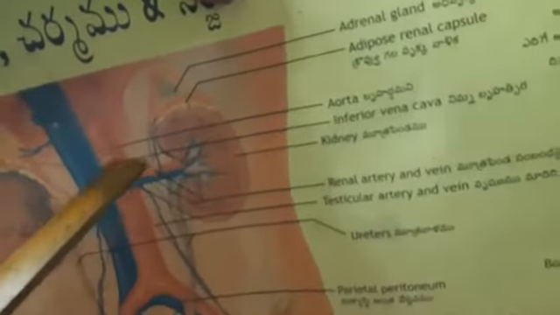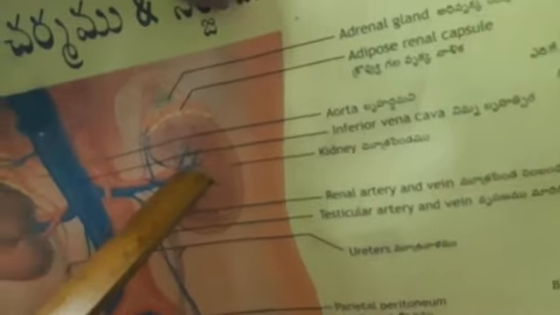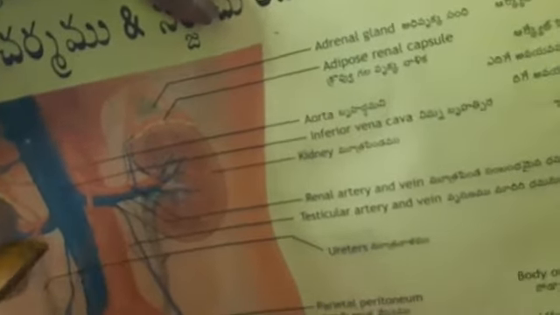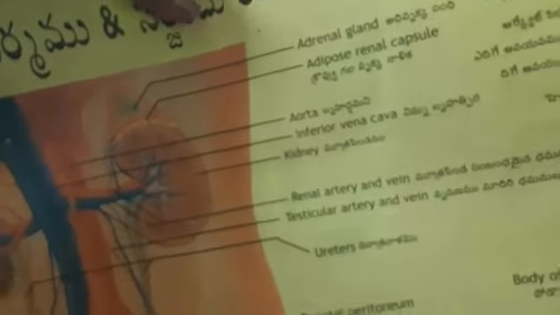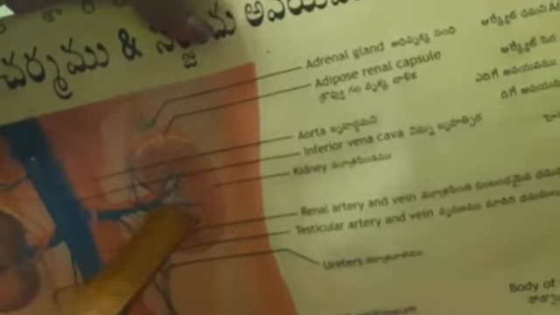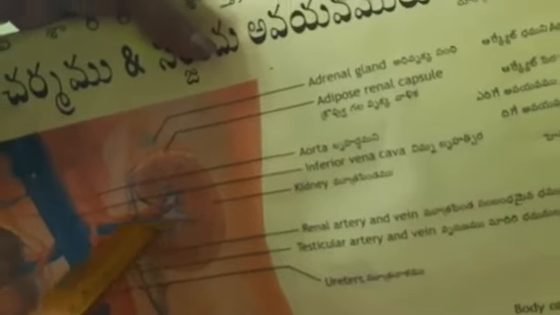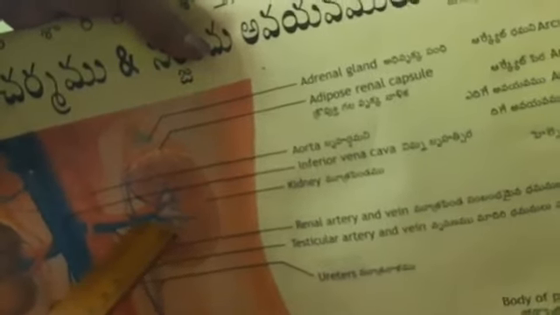Here you can see a branch of the dorsal aorta entering into the kidney as the left renal artery and right renal artery. Similarly, the vena cava will branch out into the kidney, that is the left renal vein and the right renal vein.